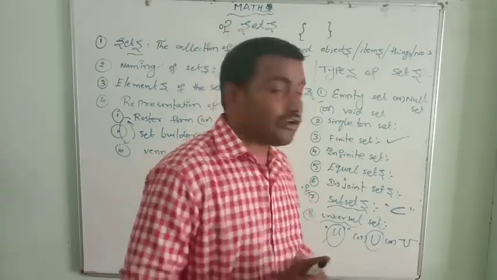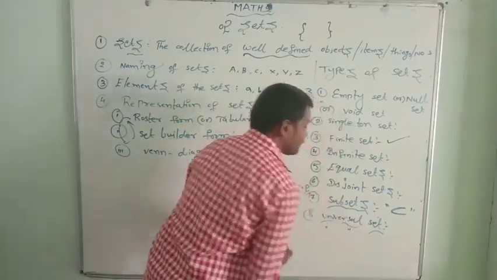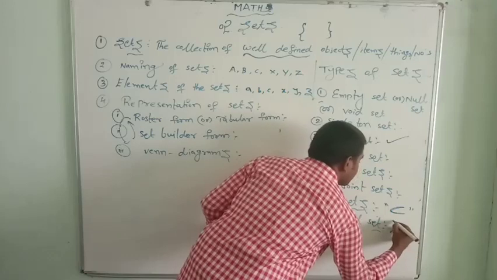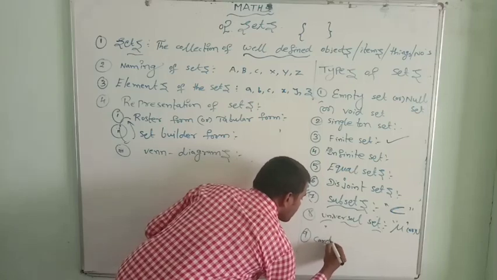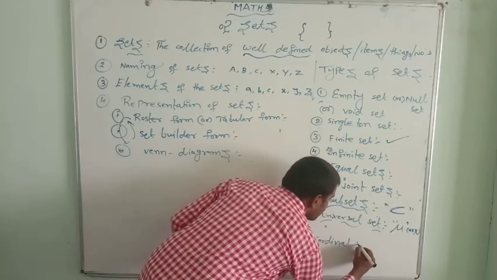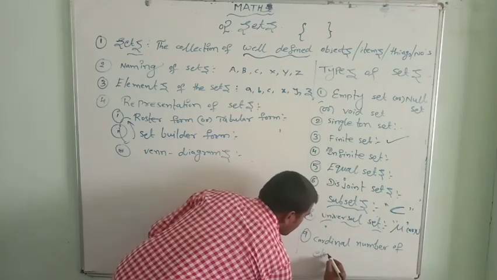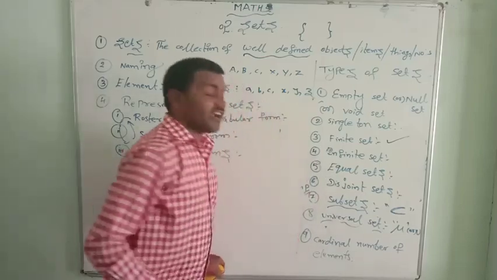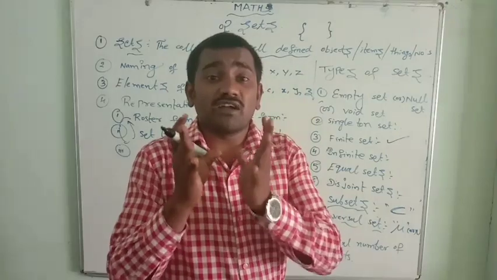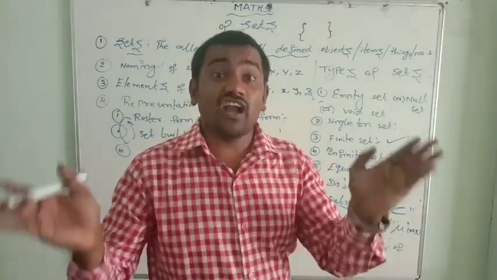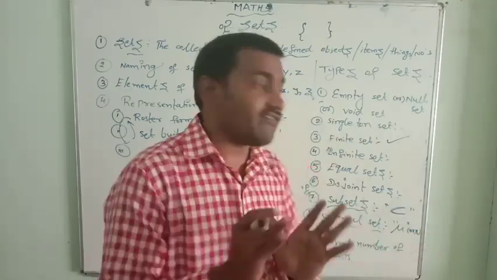The last one I will tell you is the cardinal number of elements. What is the meaning of cardinal number of elements? The number of elements present in the set is known as the cardinal number of elements.